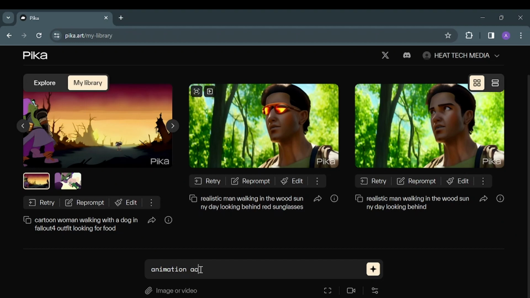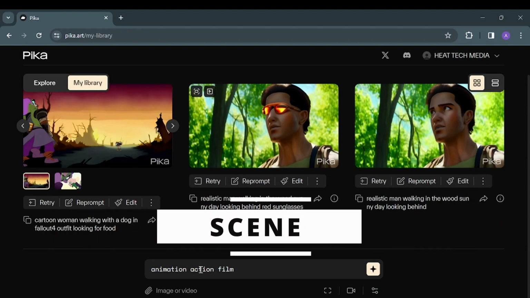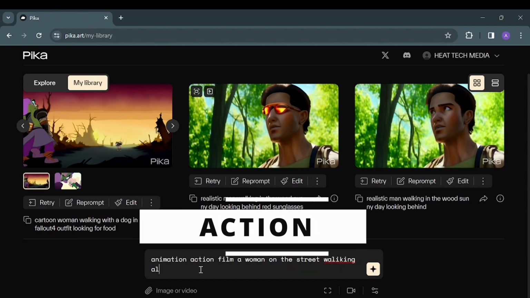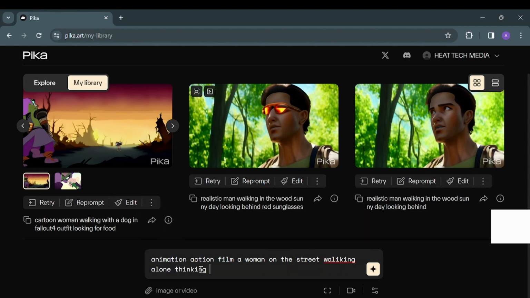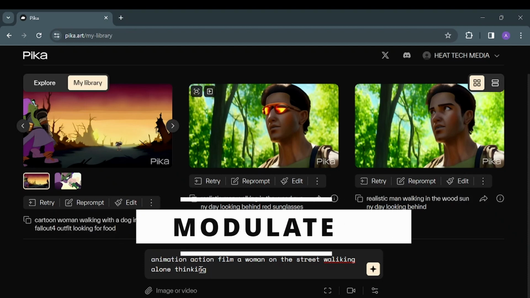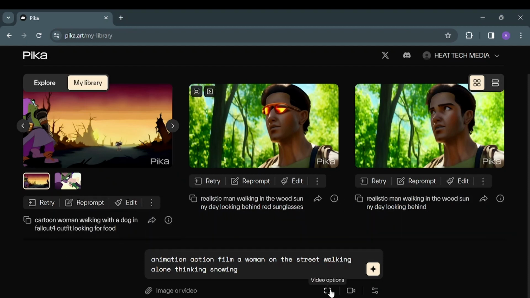Let's say action film. Now we'll explain the subject. Who is the person, and where is the focus? The person, the subject, and where they are located. Let's say a woman. Now we need to describe what the subject is doing. Let's say walking alone, thinking. We can add two external effects, like what is happening in the weather or on the road. Let's say snowy.